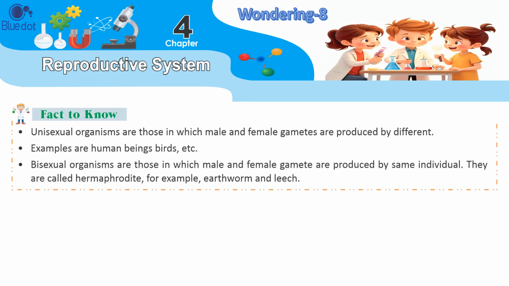Fact to know: unisexual organisms are those in which male and female gametes are produced by different individuals. Examples are human beings, birds, etc. Bisexual organisms are those in which male and female gametes are produced by the same individual. They are called hermaphrodite, for example, earthworm and leech.